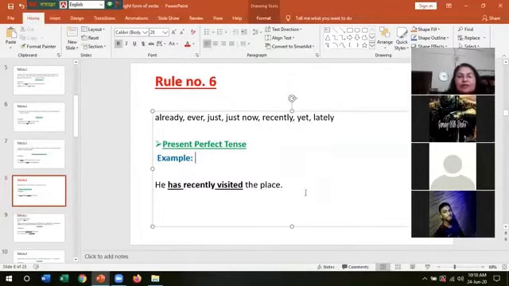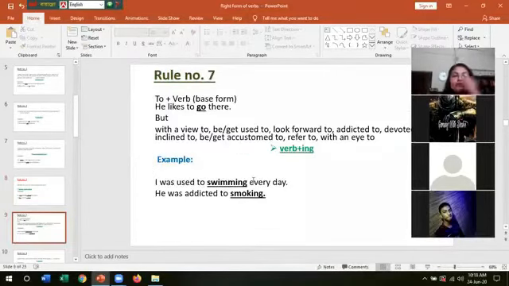In examination, you will just write the answer. Recently is not a verb, it is an adverb, so you need not underline recently, but you must mention it. So this is our rule number 6.